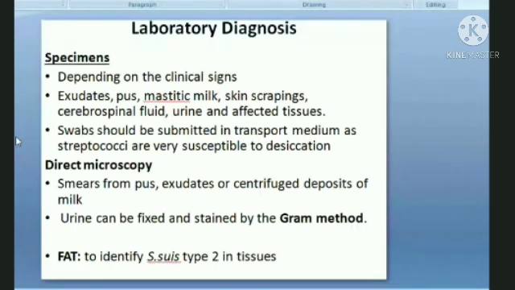Whatever sample is coming to you, you first go for the staining technique, direct microscopic examination, then go for isolation and identification, then you go for the molecular diagnosis test. And if there are certain serological tests, as I already mentioned in the case of streptococci, there is the latex agglutination test, there is the precipitation test. So you can also go for serological testing as well, right?